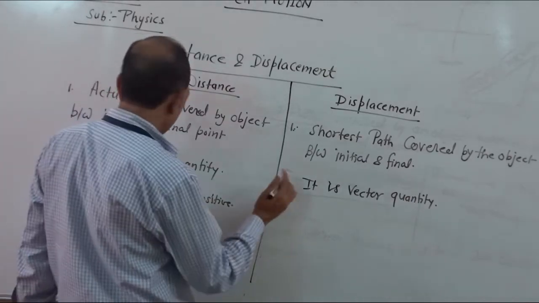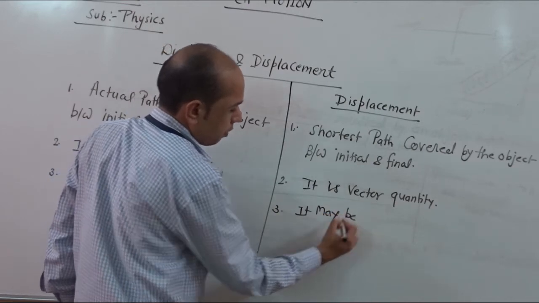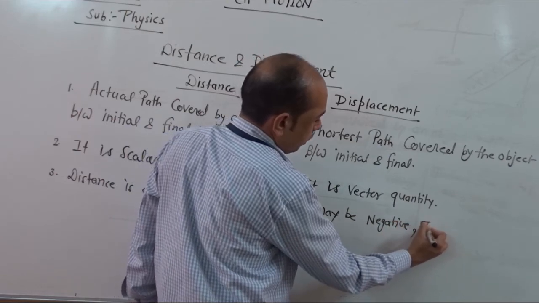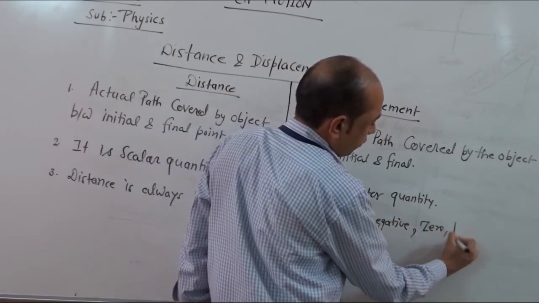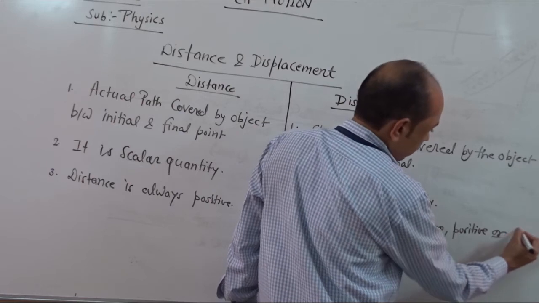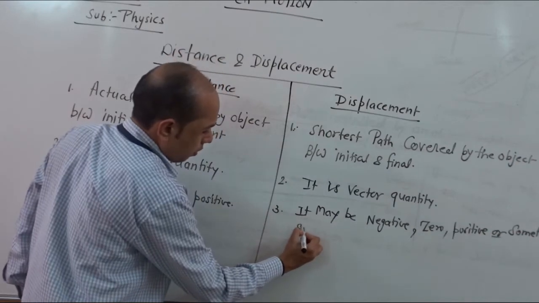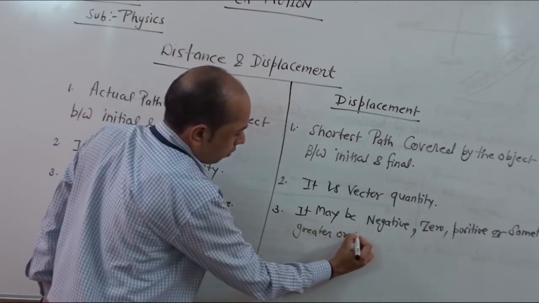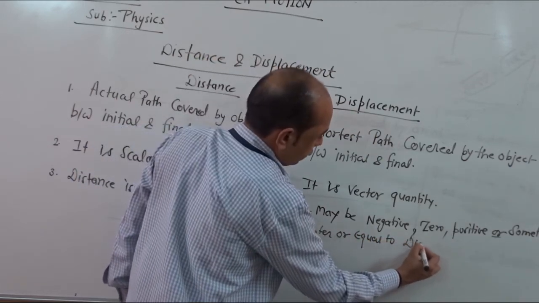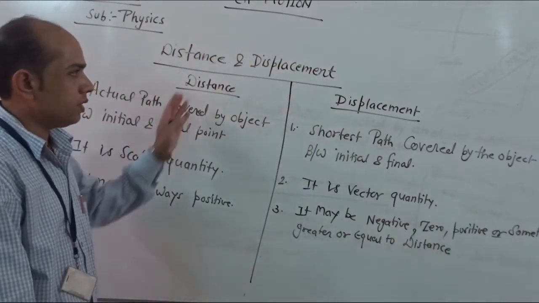But if we talk about displacement, it may be negative, zero, positive, or sometimes greater than or equal to distance. So these are the 3 basic differences between distance and displacement.